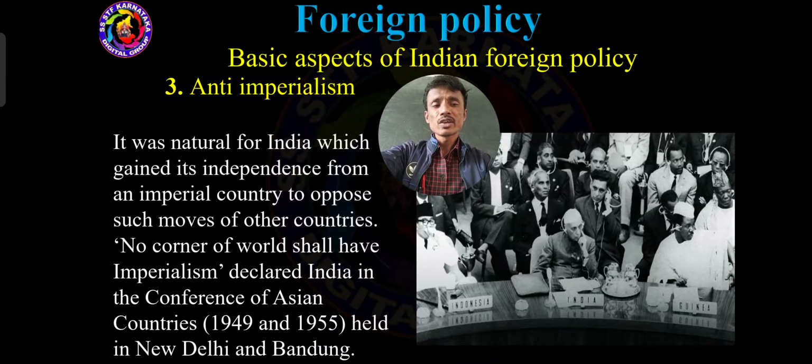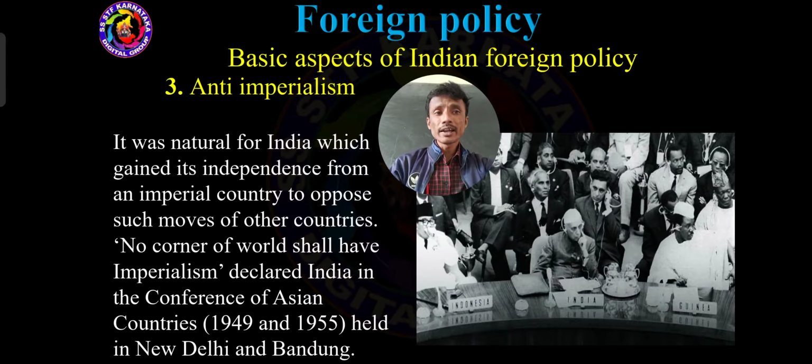This was the statement our Indian Prime Minister gave in the years 1949 and 1955. Two meetings were held in New Delhi and Bandung, a city of Indonesia. In these two places, India opposed imperialism.